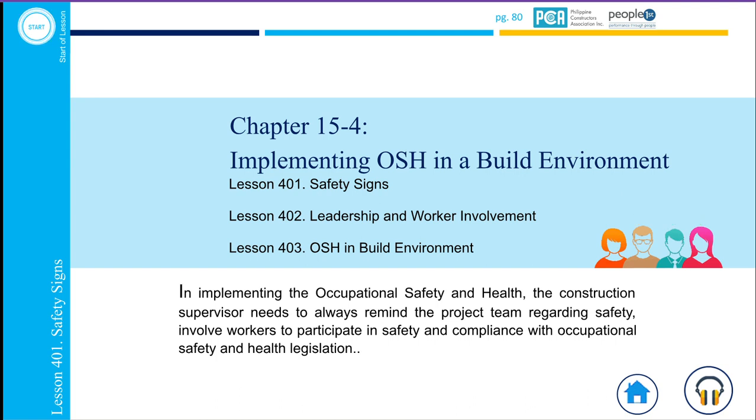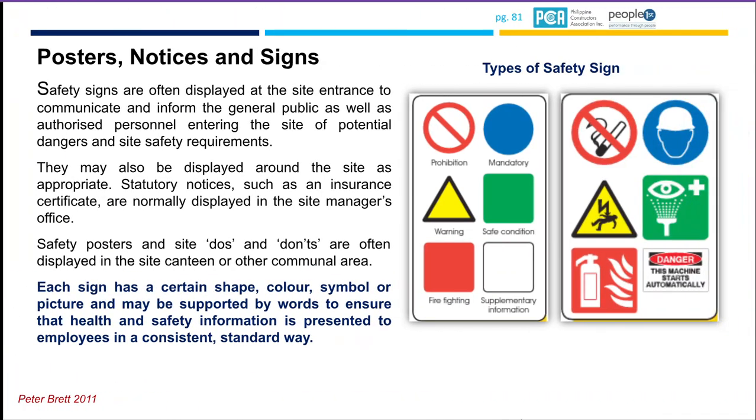How do we implement occupational safety and health in the building environment? Safety signs are often displayed at the site entrance to communicate and inform the general public. They may also be displayed around the site as appropriate, statutory safety posters such as do's and don'ts.